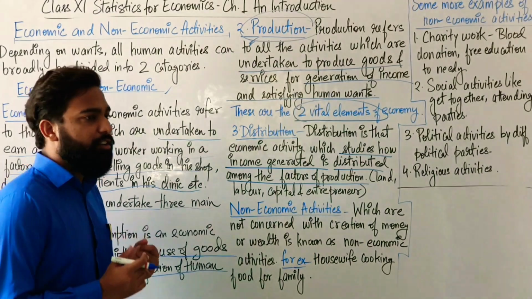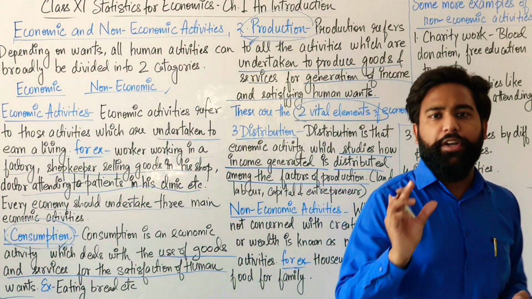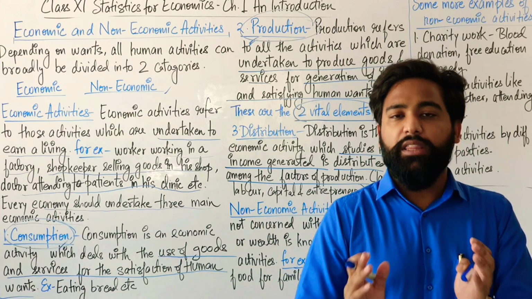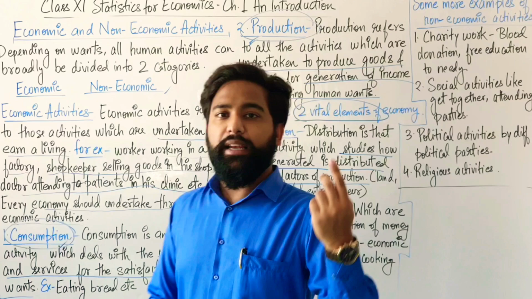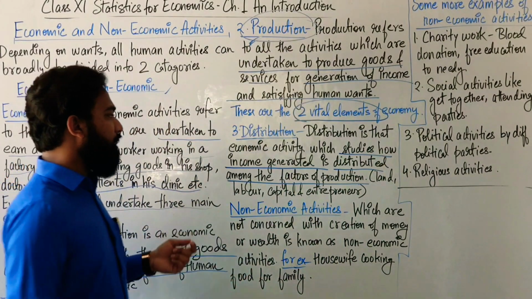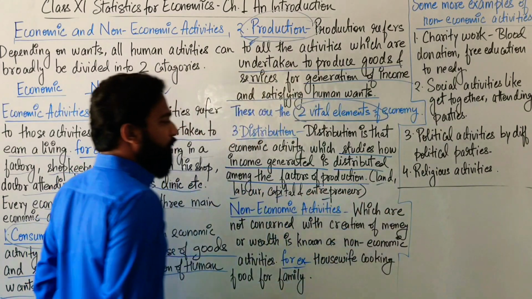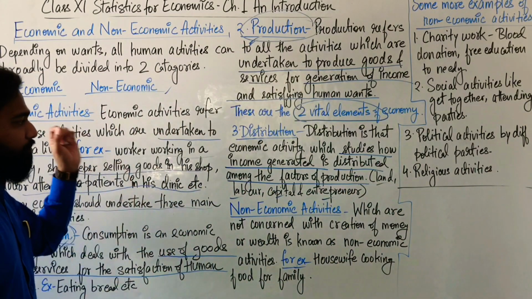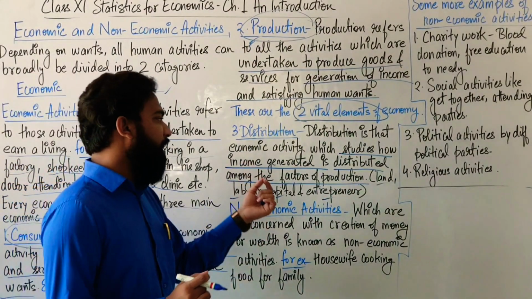Now, what are factors of production? Factors of production are those components which help in the production of goods and services. For example, land, labor, capital and entrepreneur. So these are the factors of production: land, labor, capital and entrepreneur. So income generated has to be distributed according to the factors of production.